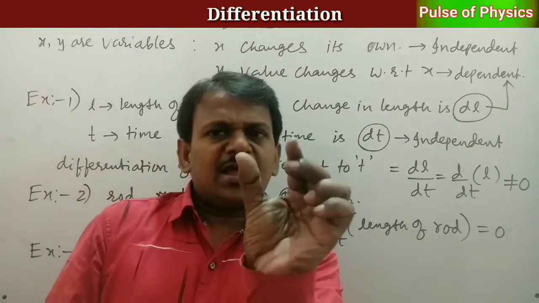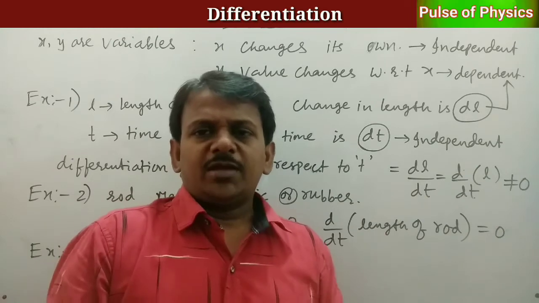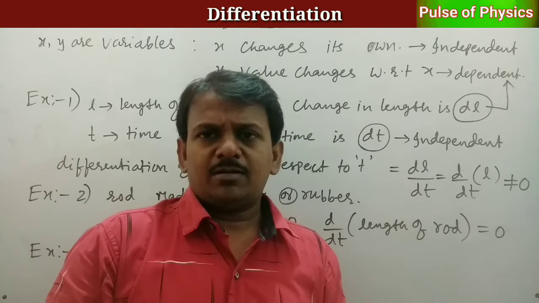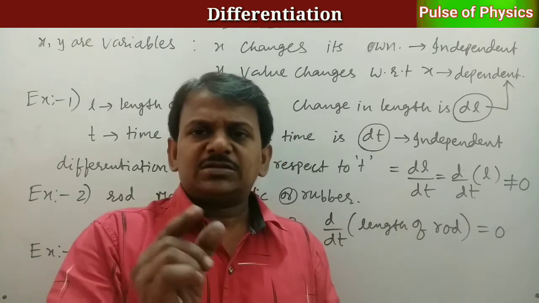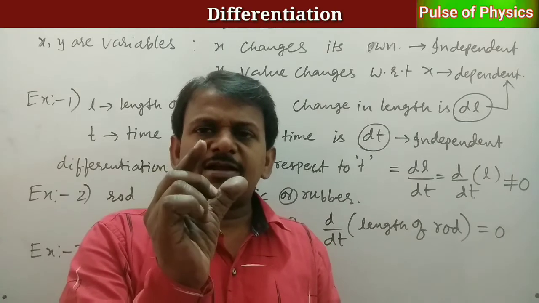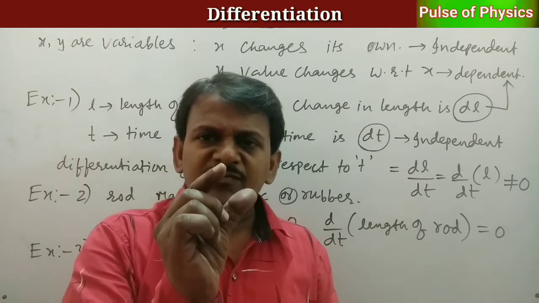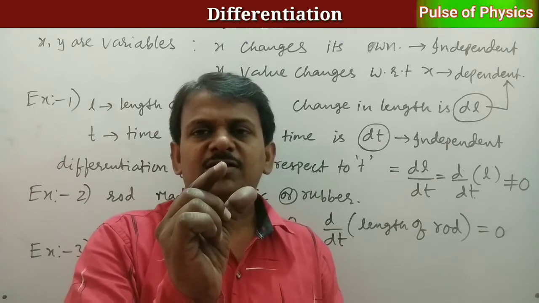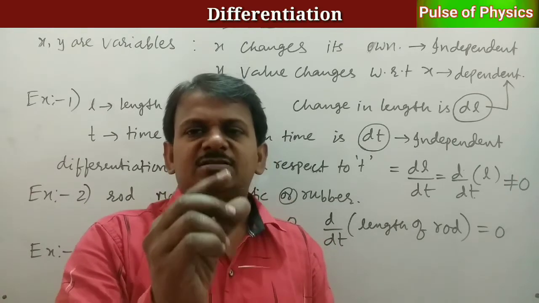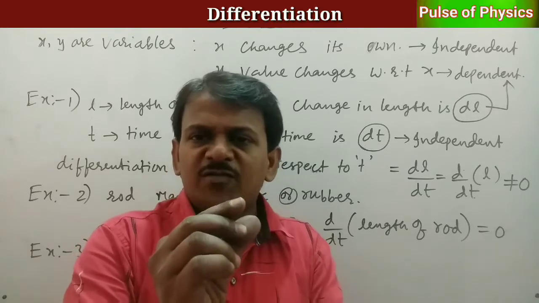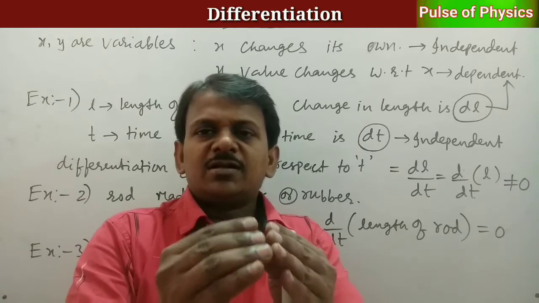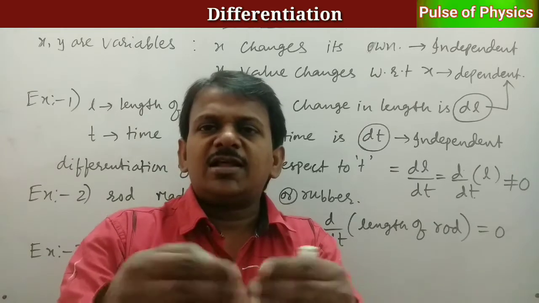Let us consider an onion. If you remove one by one layer of onion, first I am removing one layer, then its size and its diameter or thickness somewhat decreases. Second layer I removed, somewhat decreases. Third layer I removed, somewhat decreases. Fourth layer I removed, somewhat decreases. After some time, the layers are finished.